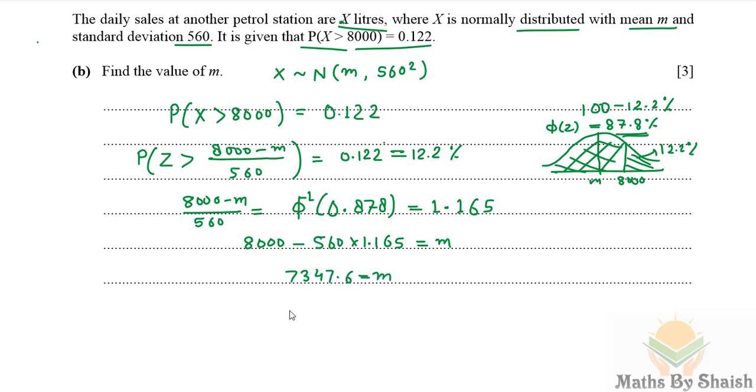This is the mean, and we write our answer to 3 significant figures, so it is 7350. That's the value of M. Let's discuss the next part.